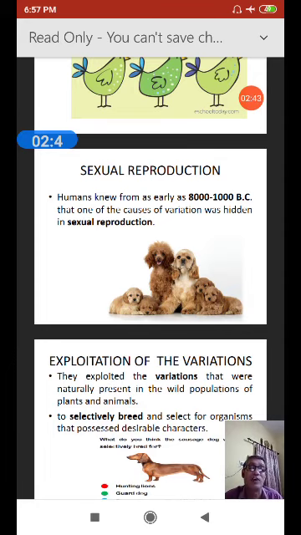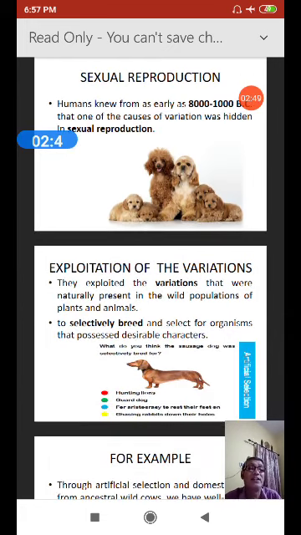Through sexual reproduction. Humans knew about variation about 8000 to 1000 BC, and that one cause of variation was sexual reproduction. People wanted to exploit the variation that was naturally present in wild populations of plants and animals. So the concept of selective breeding came, and they selected the organisms which possessed the desirable characters.